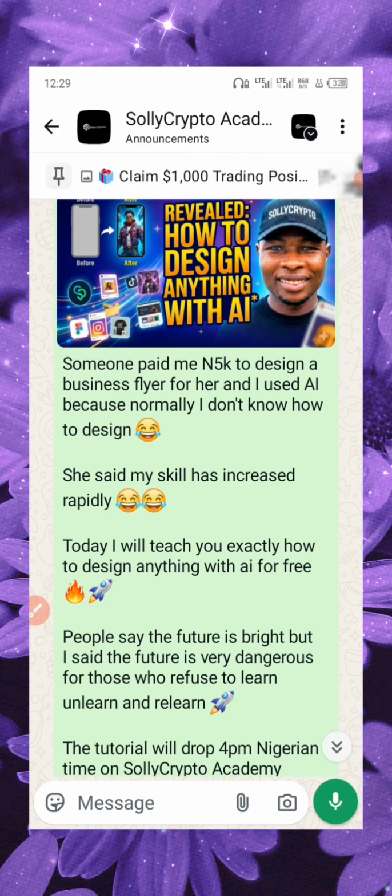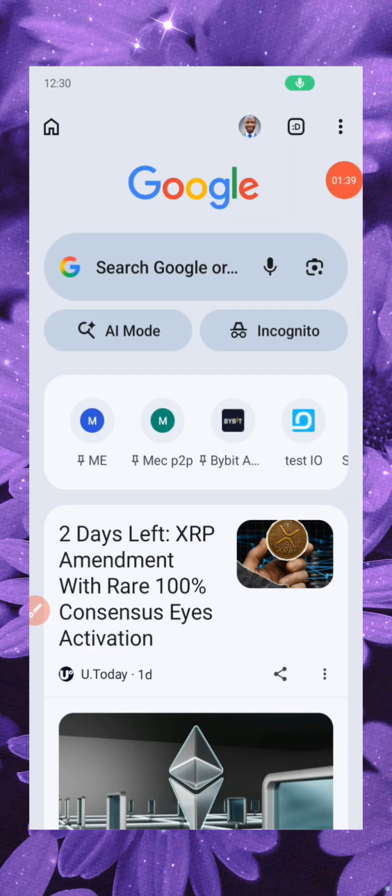So let's go deeper now. All right, the first thing is, let's go to Chrome. Some of you will be shocked that I've been using this Chrome already.